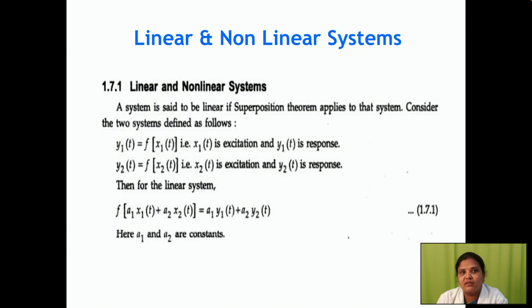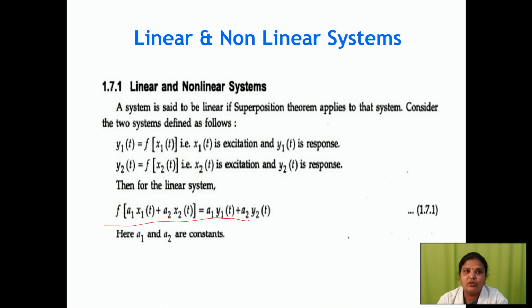First, we have to understand what a linear system is. A system is said to be linear if it satisfies the superposition theorem. As you all know, superposition means the weighted sum of the inputs will be equal to the weighted sum of the outputs. So for a linear system, it has to satisfy the additive property and scaling property. That is how the linear system is defined.